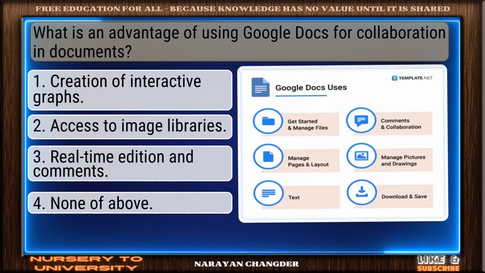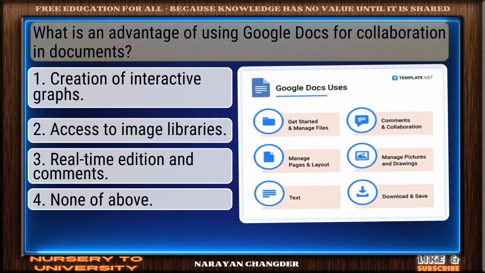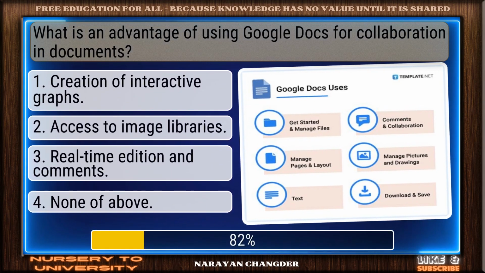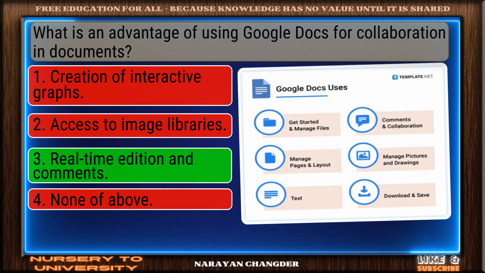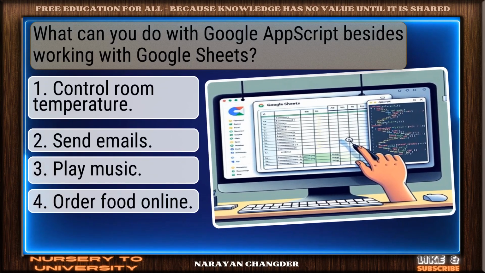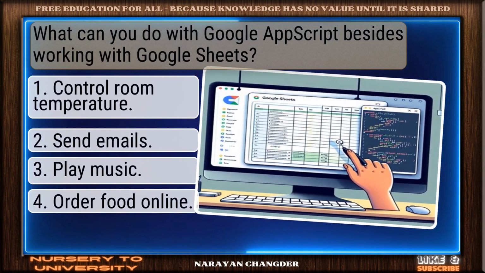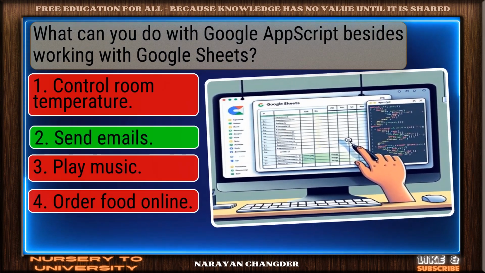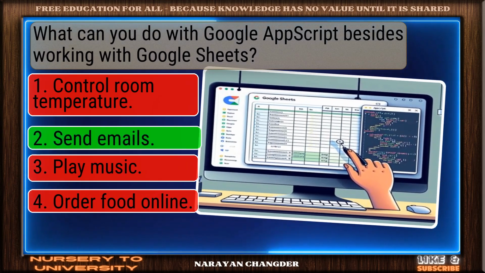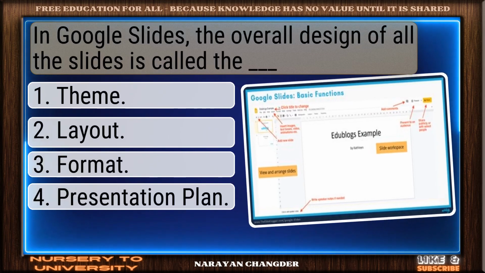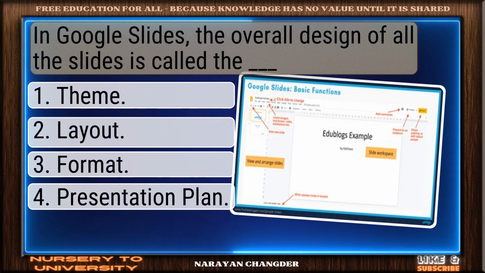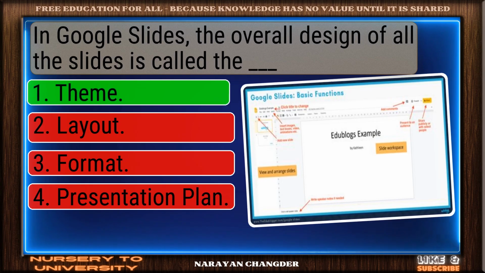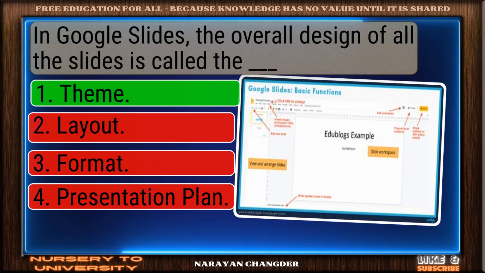What is an advantage of using Google Docs for collaboration in documents? Exactly. Real-time editing and comments make sense. What can you do with Google Apps Script besides working with Google Sheets? Correct response. Send emails is the most accurate answer. In Google Slides, the overall design of all the slides is called the Dash. Excellent choice. Theme is the right answer.